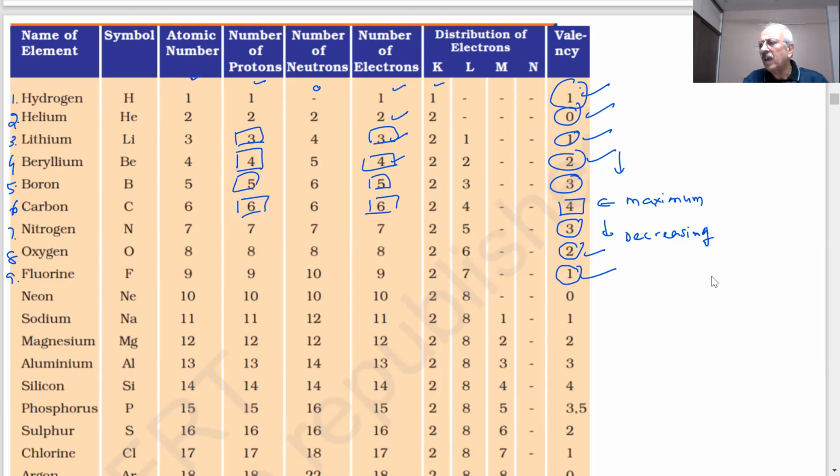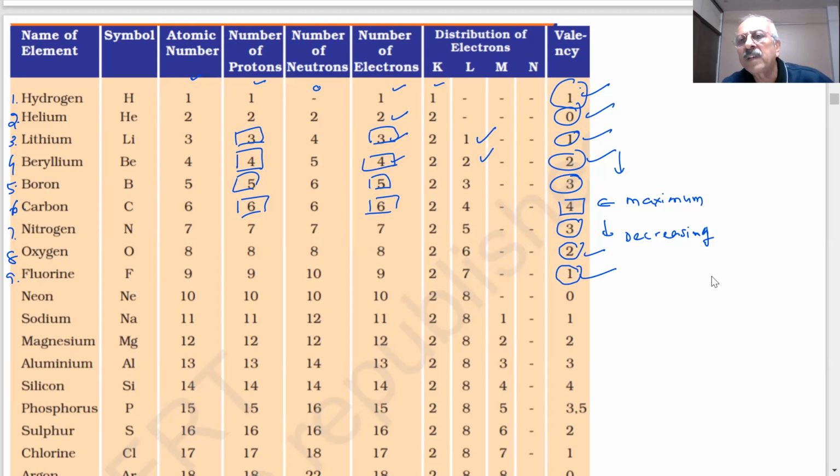One more piece of information has come up now. What is that information? You can see that elements which have 1, 2, 3 electrons, what were they doing? If there are 1 or 2 electrons, they will easily lose electrons.